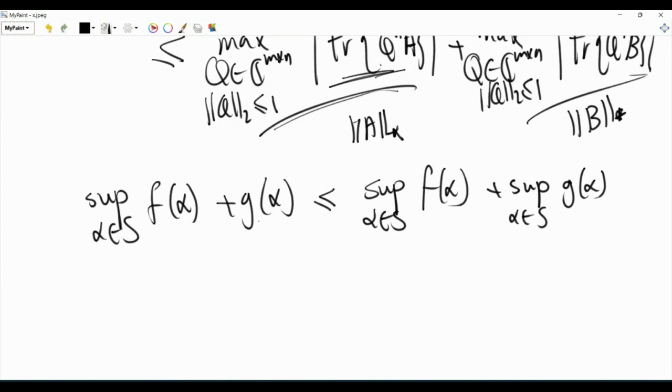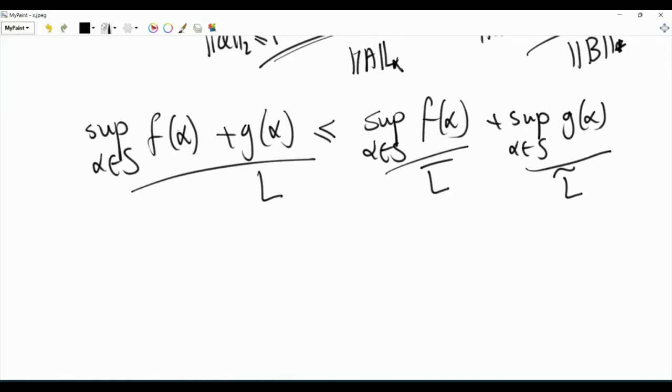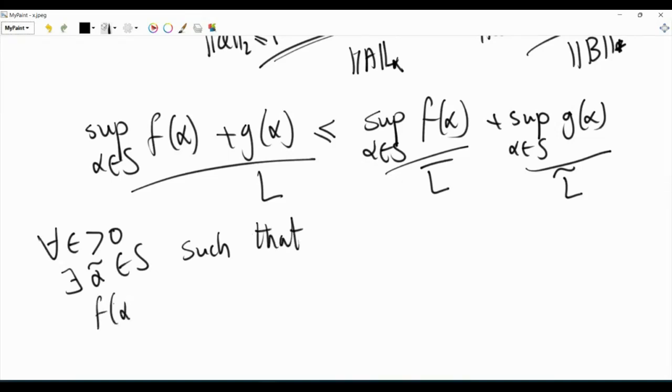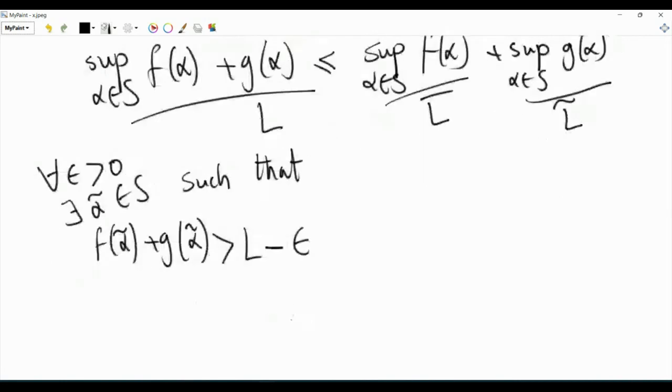We can show this by way of contradiction. Suppose that this is L, this is L bar, and this is L tilde. Now, f of alpha plus g of alpha has a supremum which is L, which means that for every epsilon greater than 0, there exists alpha tilde in this set S such that f of alpha tilde plus g of alpha tilde is strictly greater than L minus epsilon.